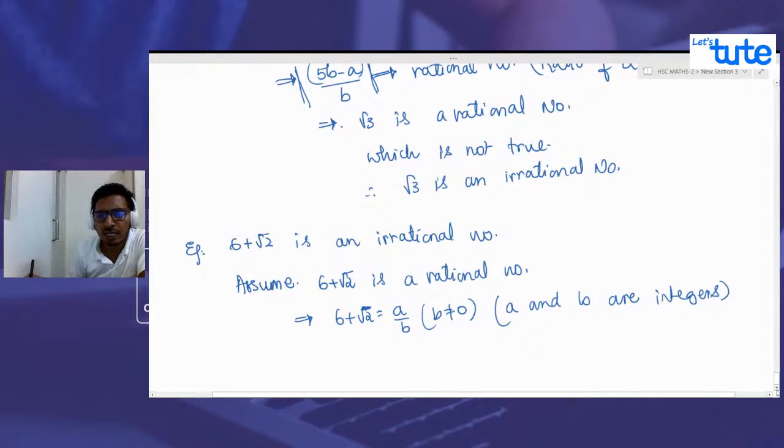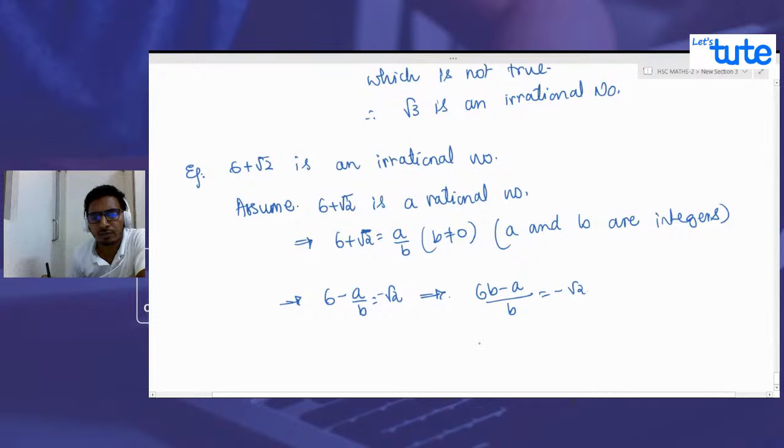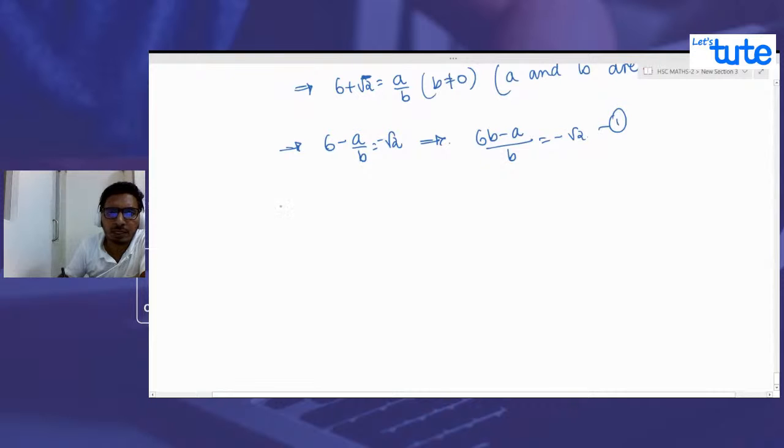When this happens, we can rearrange this. So what do we get from this? We get 6b minus a upon b equals negative root 2. Correct? Now, what do you understand from this? Let us take it as 1. A and b are integers.